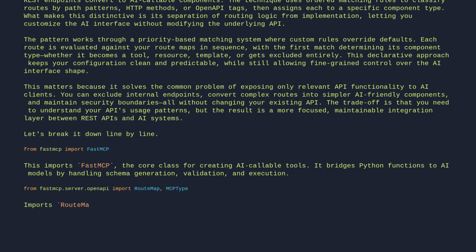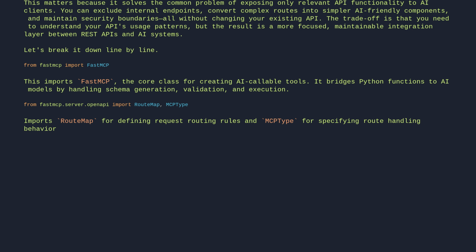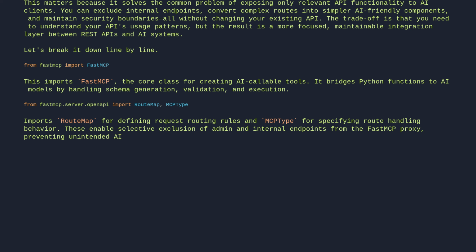Imports RouteMap for defining request routing rules and MCPType for specifying route handling behavior. These enable selective exclusion of admin and internal endpoints from the FastMCP proxy, preventing unintended AI exposure to sensitive operations.